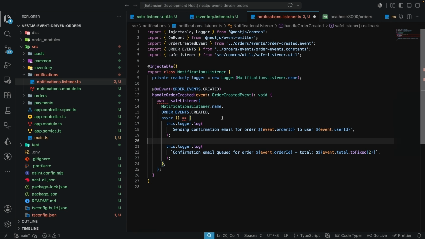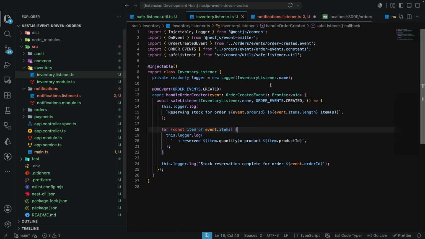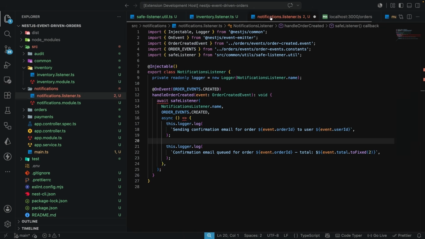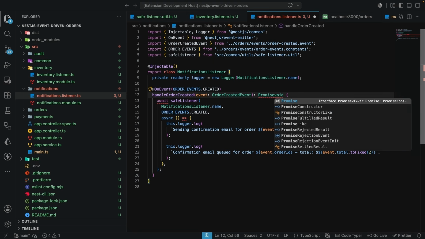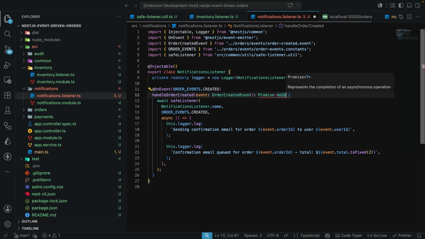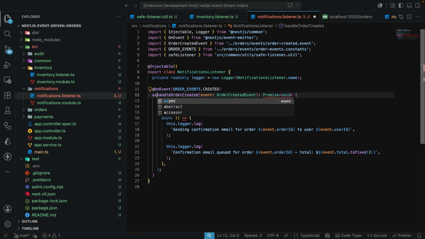So in order for us to fix this, let's see how we did fix it in the inventory listener. So we marked the function as a promise that returns void. So I'm going to do the same here. I'm also going to have Promise and say this is going to be returning void like this. So that means we can come here first, and let's also mark this as async.